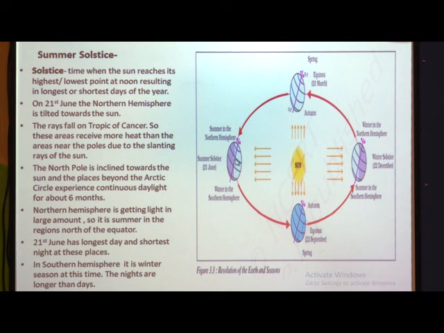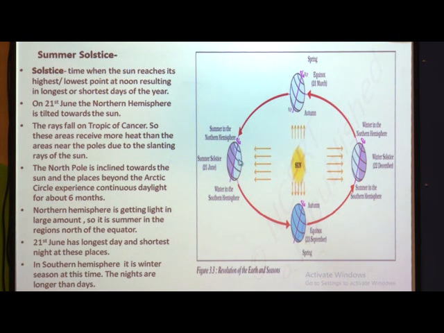So, the equator divides the earth into two parts, northern hemisphere and southern hemisphere. The northern hemisphere is tilted towards the sun, and the southern hemisphere is away from the sun. Then what will happen? The rays of the sun will fall on the Tropic of Cancer. In the northern hemisphere we have the Tropic of Cancer and in the southern hemisphere we have the Tropic of Capricorn.